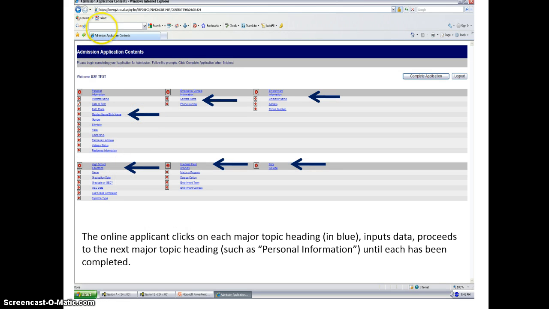You'll be led to a screen like this. Admission Application Contents. Each of these major headings, personal information, emergency contact, employment information, high school education, intended field of study, and prior college, contain subfields that you also must enter. Once you have entered all of the information for all of the fields represented, you will reach the end of the online application.